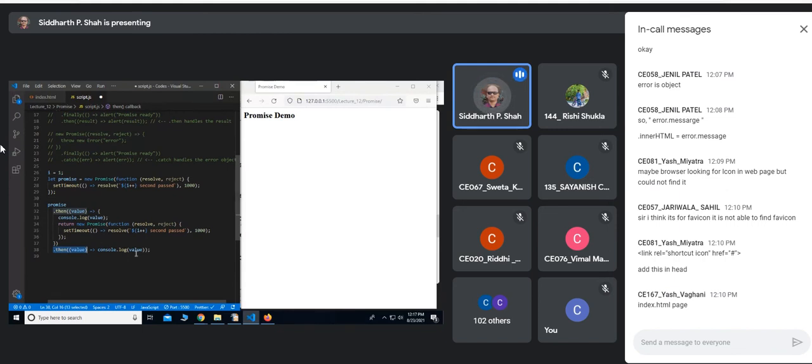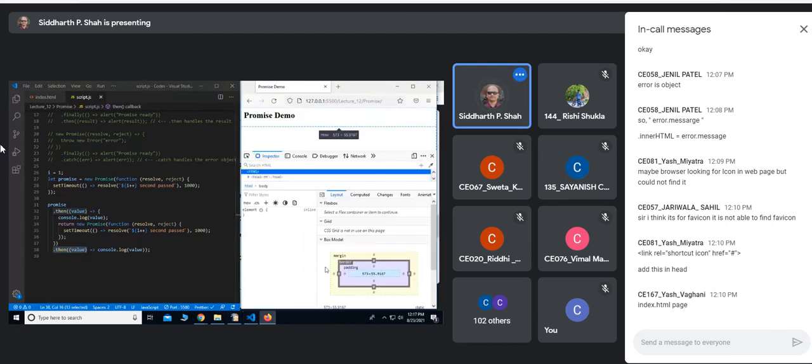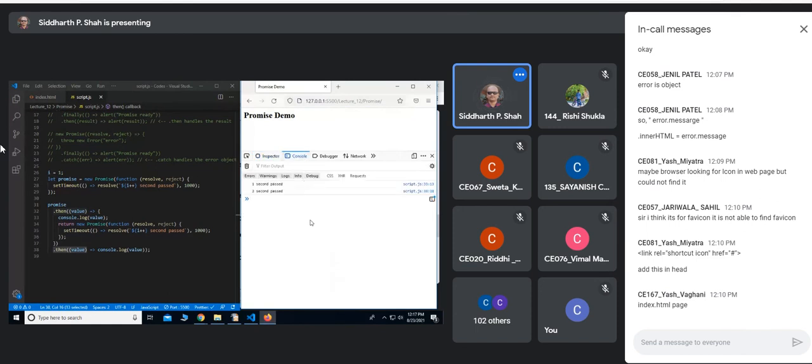So if I run this, now it is all on the console. You can see that 1 second passed, 2 seconds passed. Let me put one more.